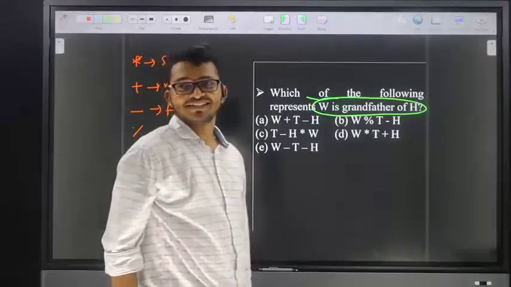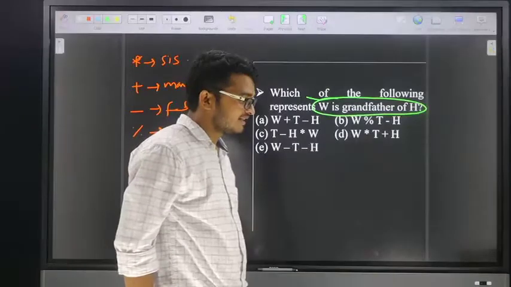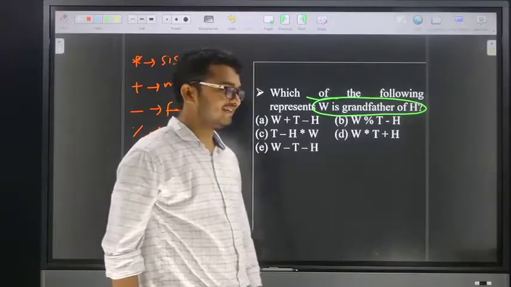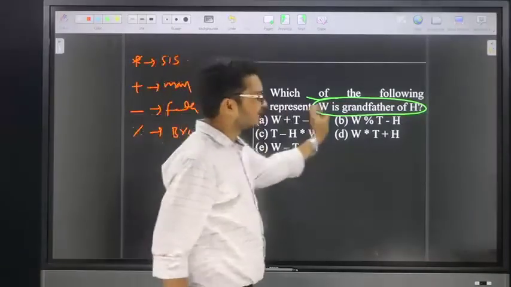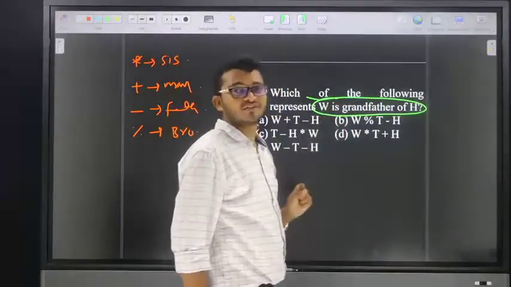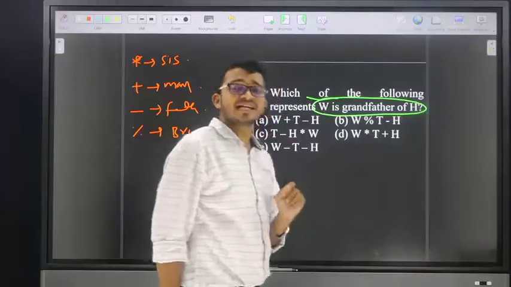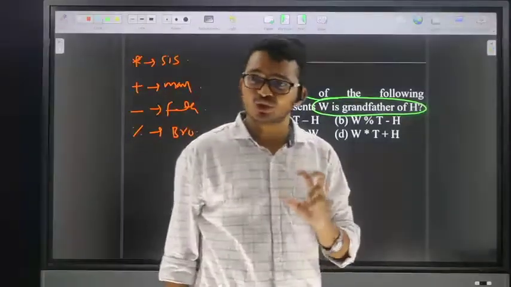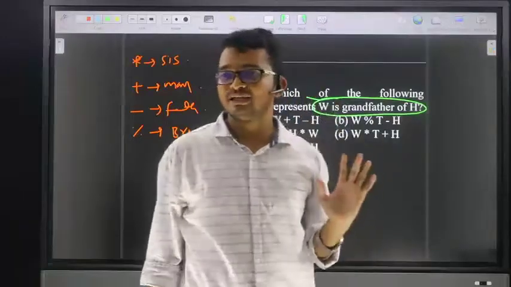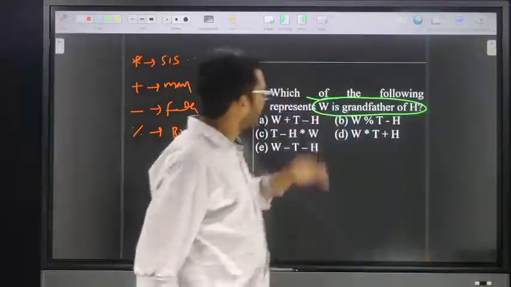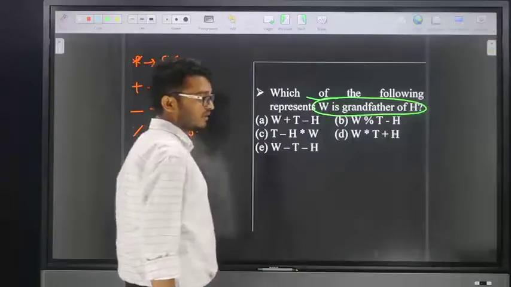Friends, the answer is option number E. The given question is: which of the following represents W is grandfather of H? Our logic is to go through gender. W is grandfather of H means W is compulsorily male. Friends, go for option number one.